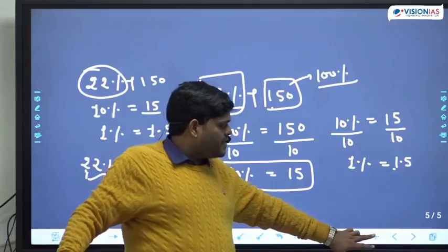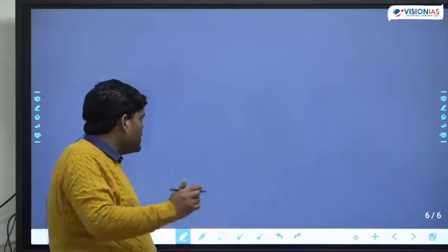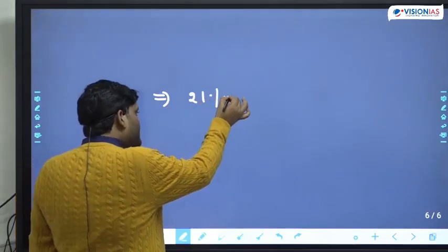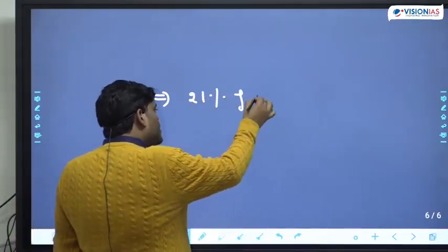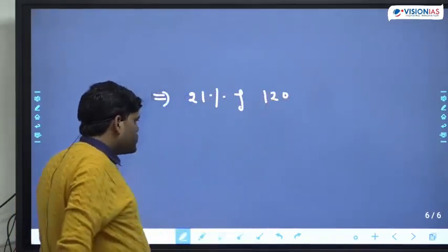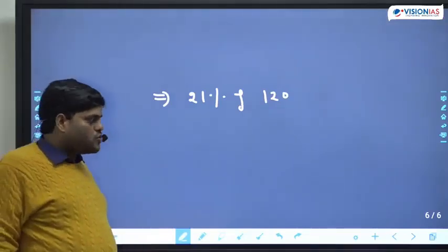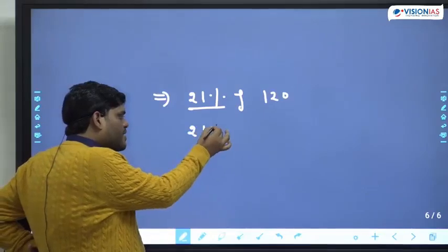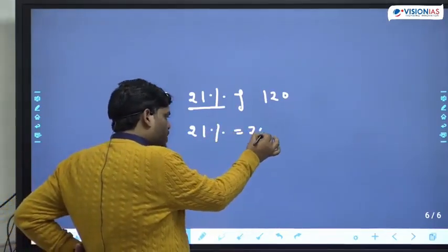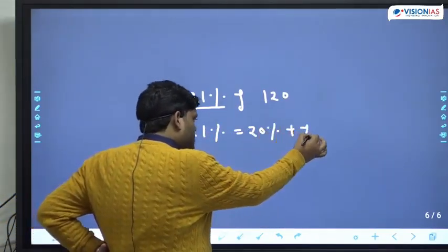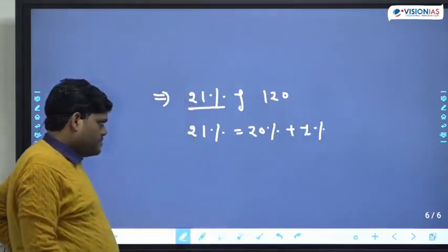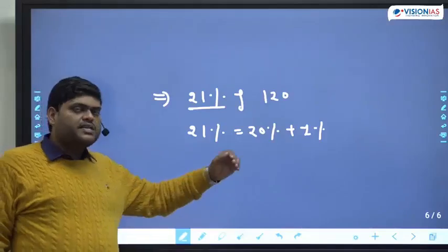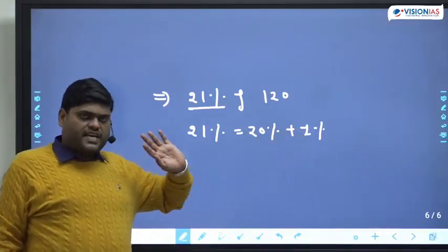Okay. Now let's take more examples to make it more clear. Suppose someone is asking, I am taking first the simple one, 120. This is the question. So first think about this 21%. 21% can be written as 20% plus 1%. 20% we can find out as 10% into 2, plus 1%. We can simply find out.